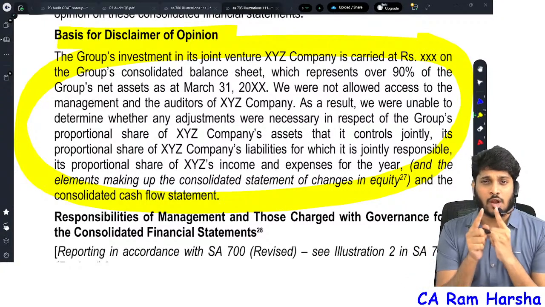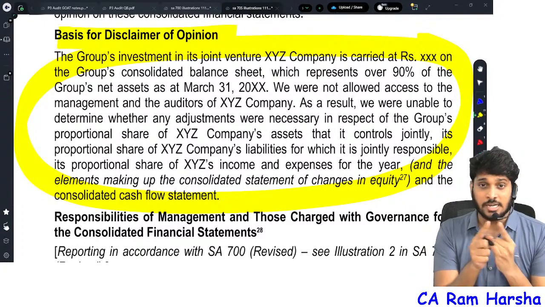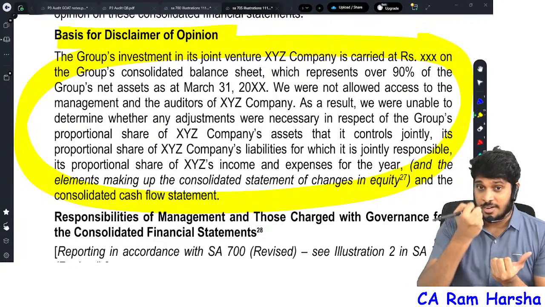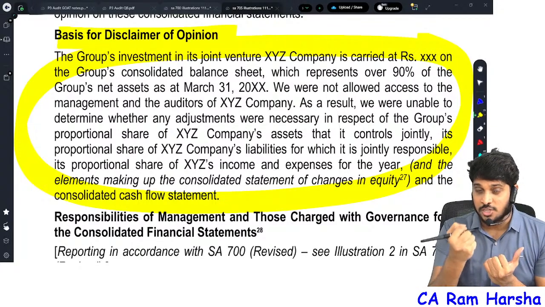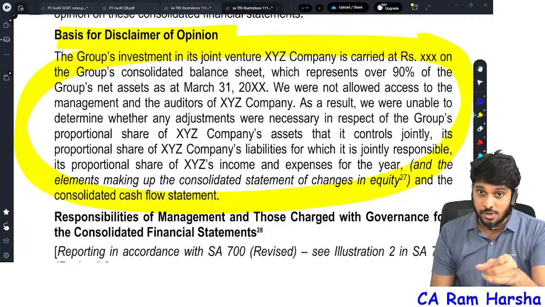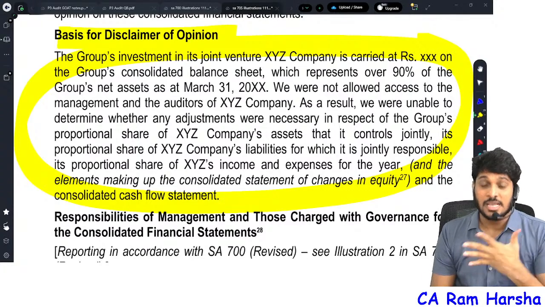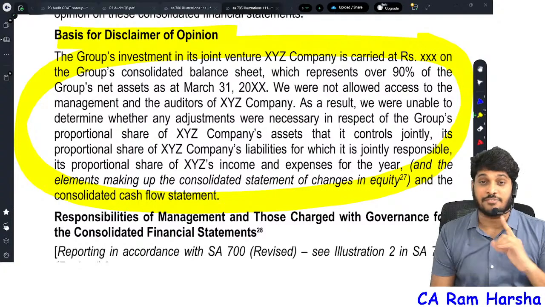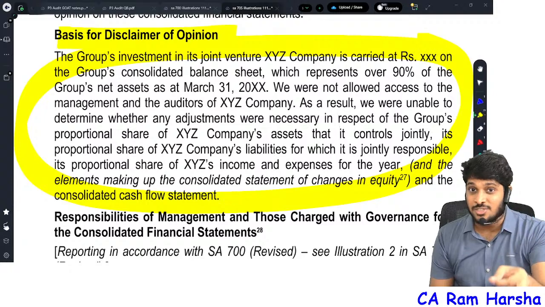We conducted our audit as per standards on auditing. We have so many responsibilities for our audit, further described in the auditor responsibility section of our report. We are independent of the company. We fulfilled ethical responsibilities. We believe that the evidence obtained by us is sufficient and appropriate. Those statements will be there, right?